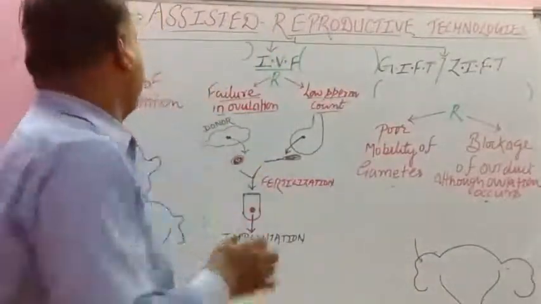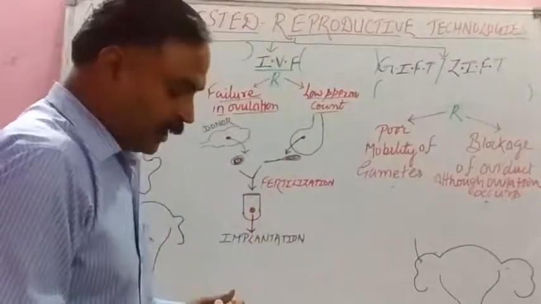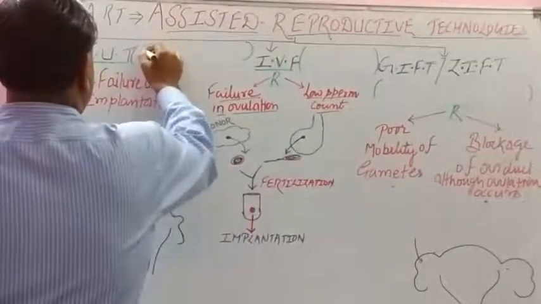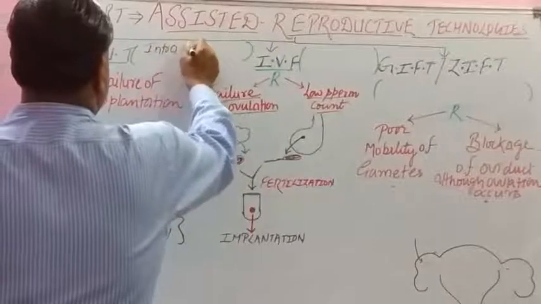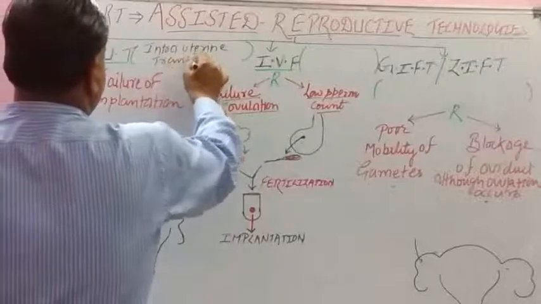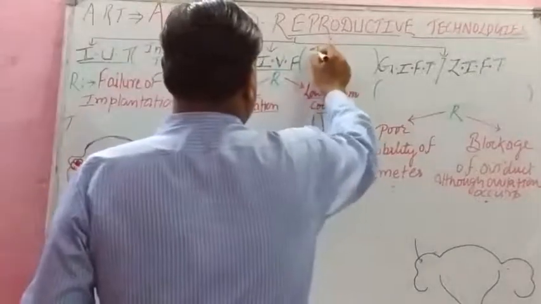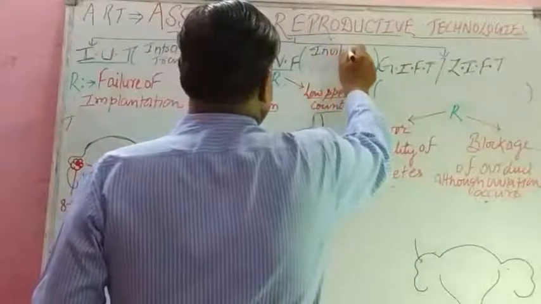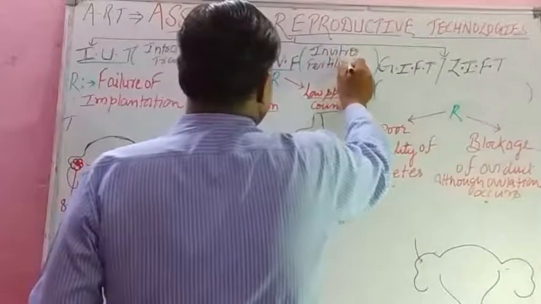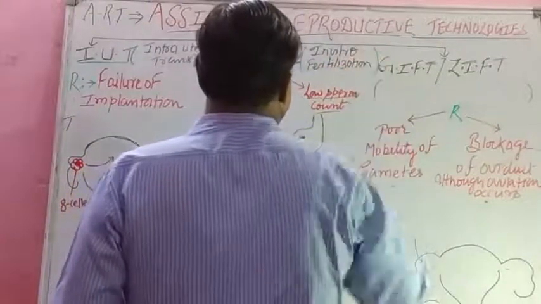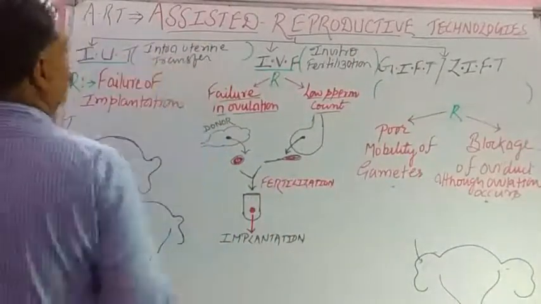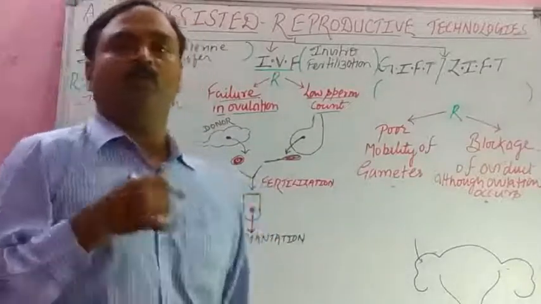There are 5. First I will explain you 3. That is IUT. First one is IUT, intrauterine transfer. Then second one is IVF, in vitro fertilization. In vitro fertilization. The first one is what, student? Intrauterine transfer, IUT. Second one is in vitro fertilization.